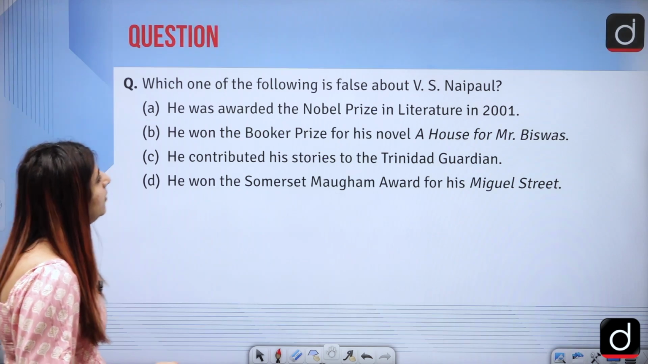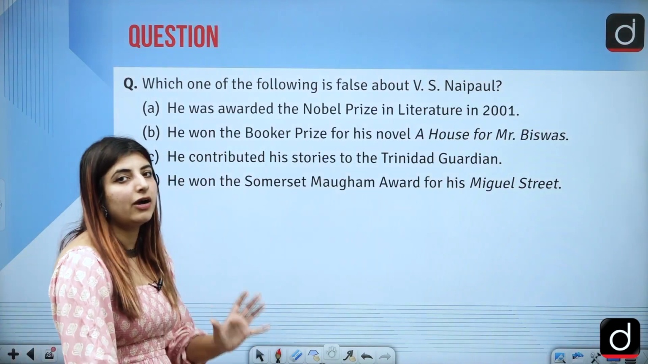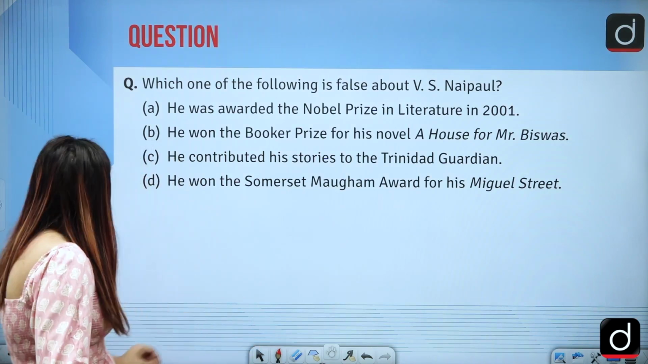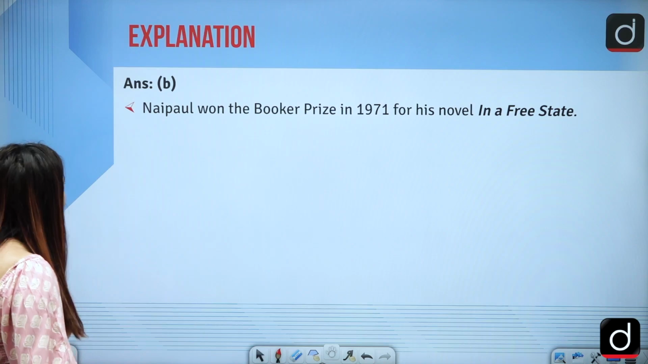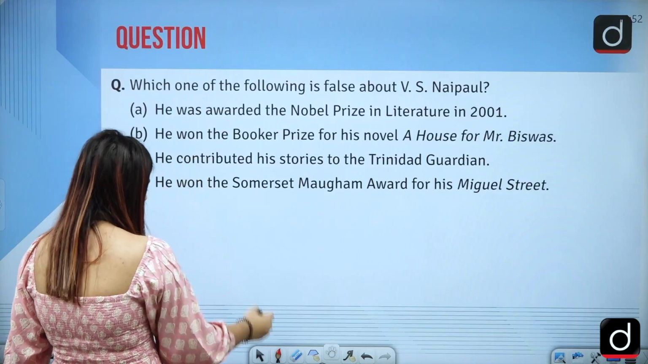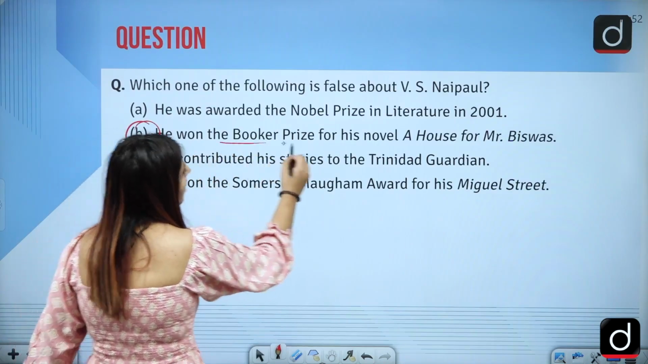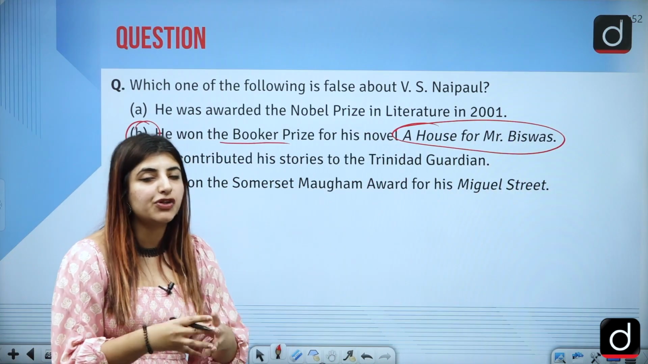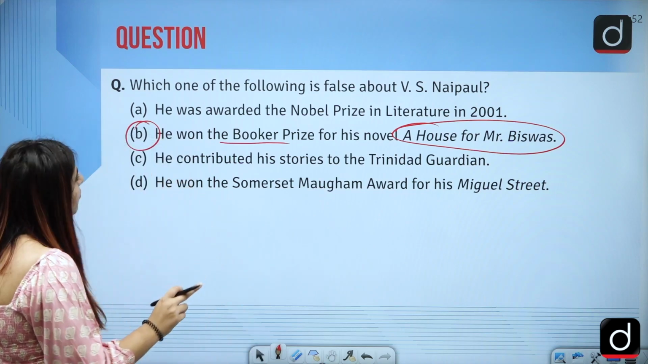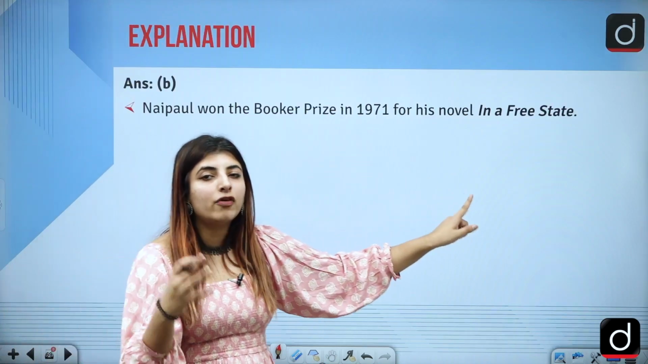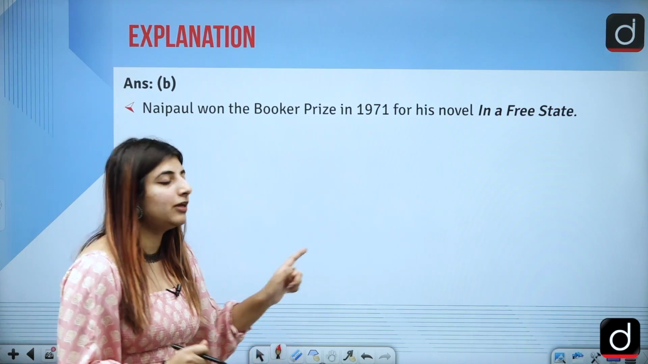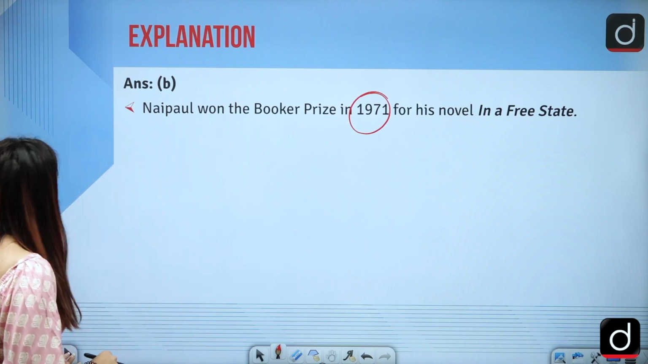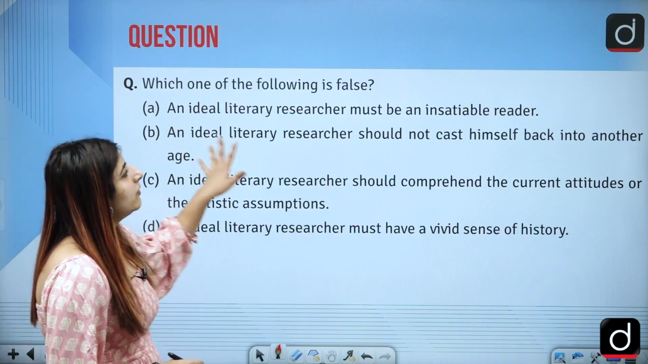Next question, which of the following is false about V.S. Naipaul? Very prominent writer. The answer to this question is option B, that he won the Booker for A House of Mr. Biswas. He did not win the Booker for A House of Mr. Biswas, but rather he won the Booker for the novel In a Free State, which was published in the year 1971. Correct?